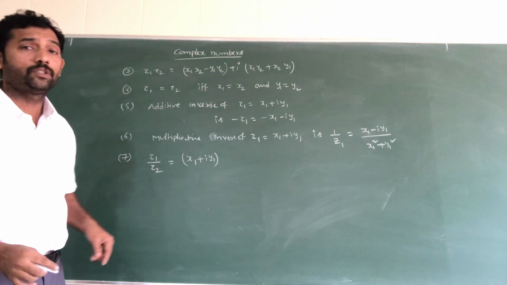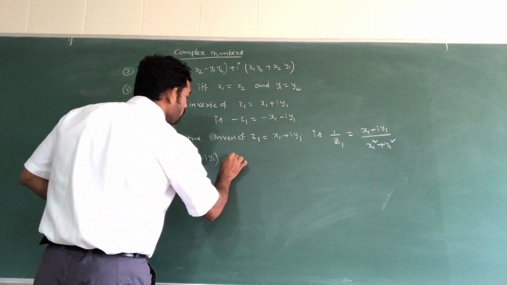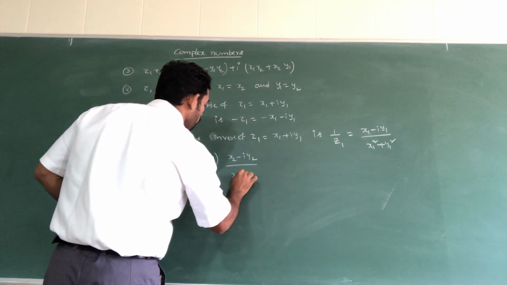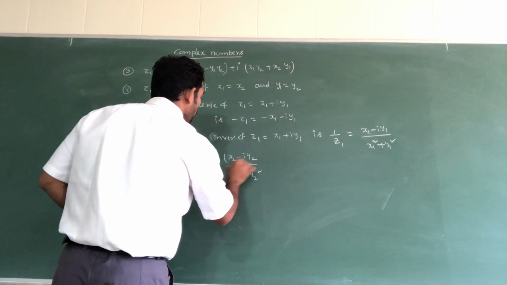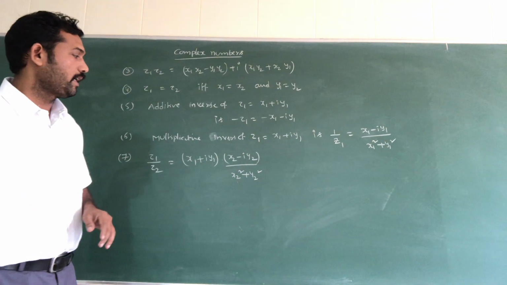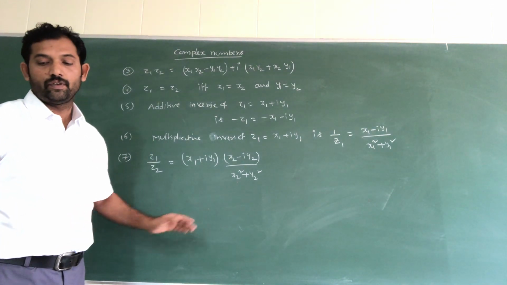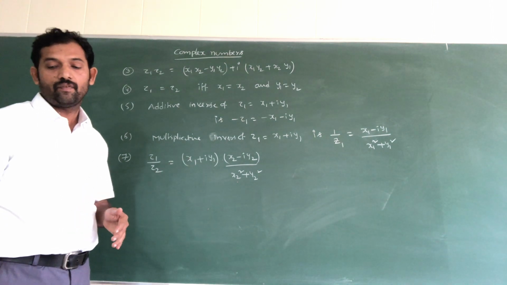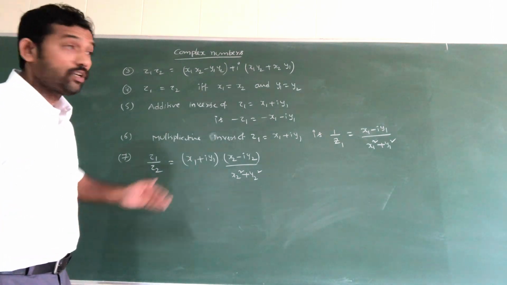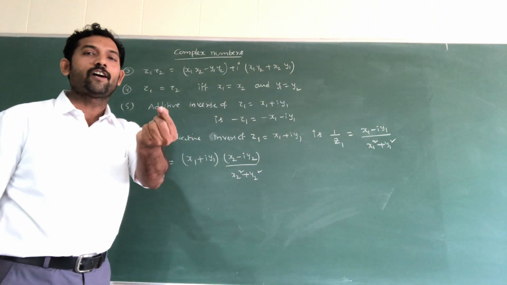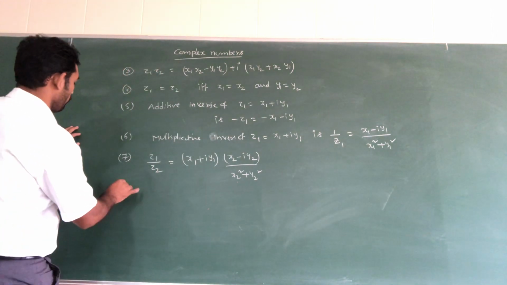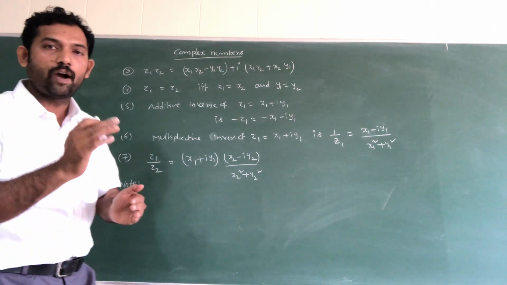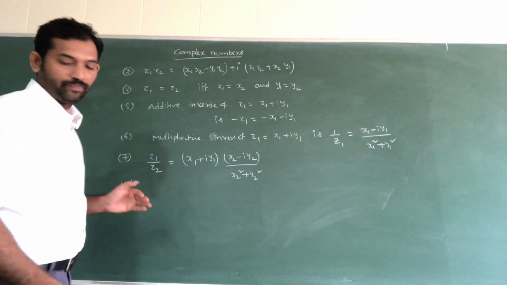And 1 by z2 is x2 minus I y2 divided by x2 square plus y2 square. So you have to take z1 by z2, meaning division of two complex numbers. Right? On these algebraic properties you have to note down simple points.